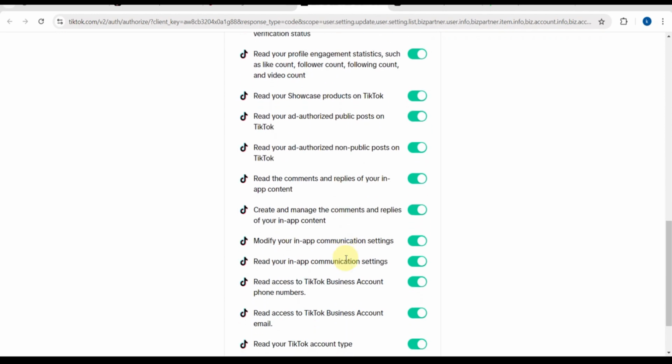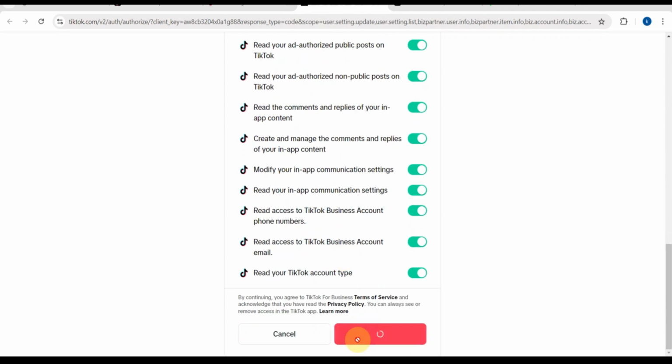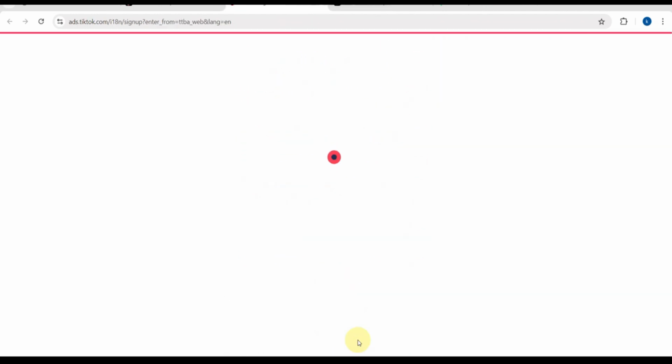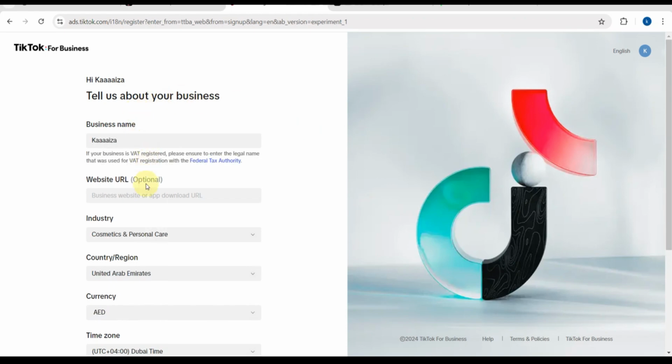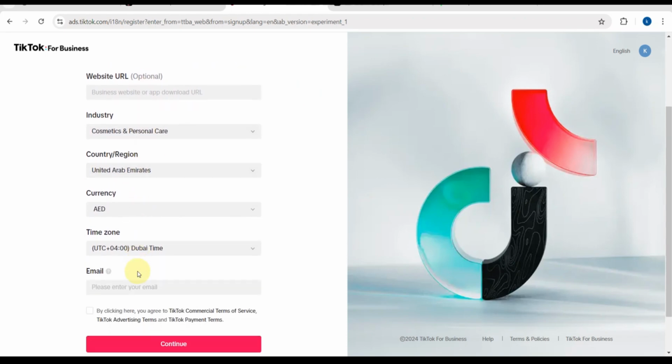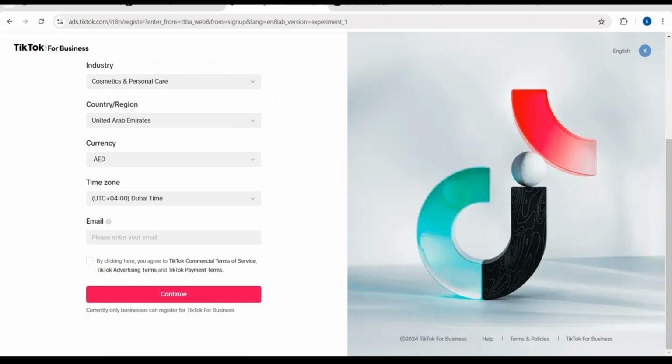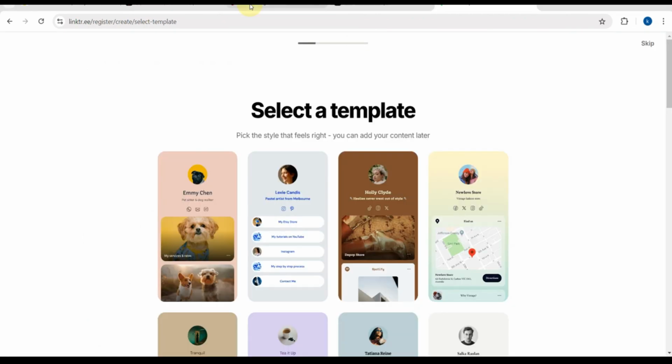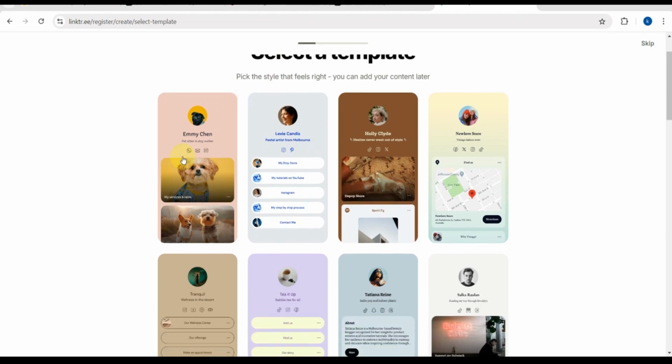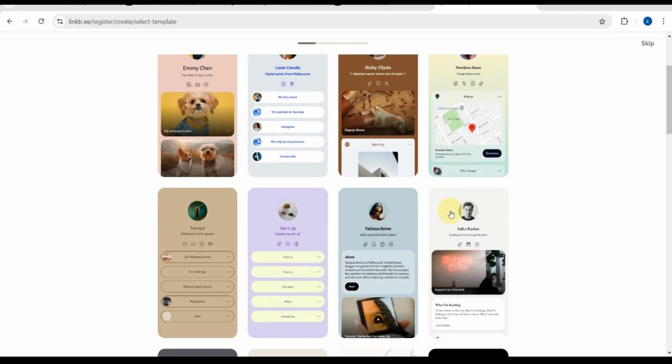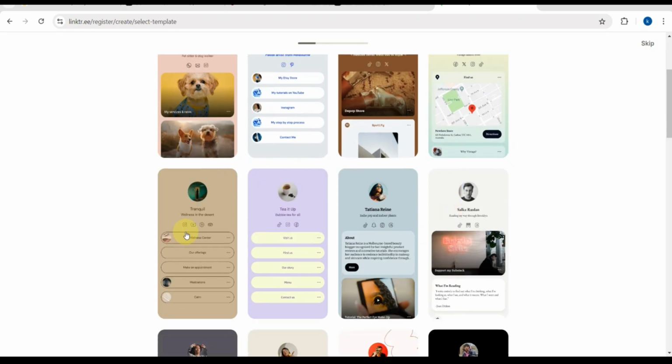There you need to sign up, so don't forget to check on that, guys. Then you will be able to see the different features and the terms and conditions, and tap on that. You'll be directed to this page. Going back here, you need to fill in the currency, the time zone, the email, the country, the region, and the industry. This is a very important part, guys.